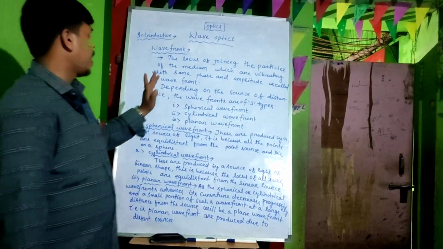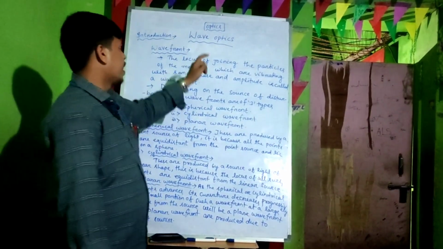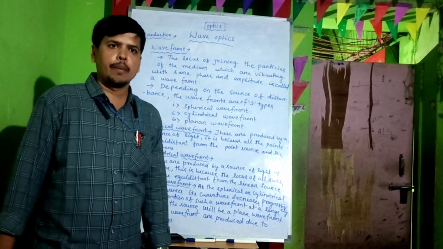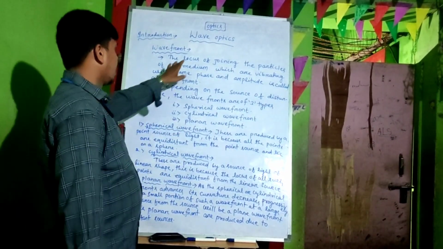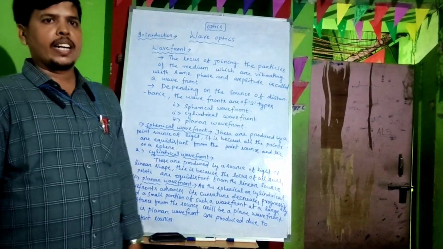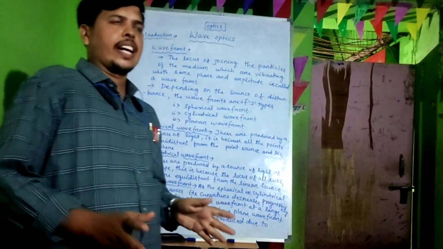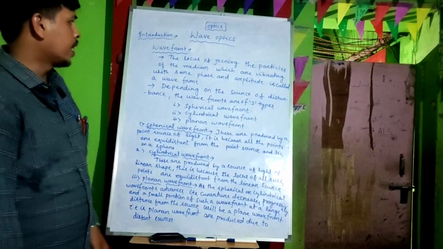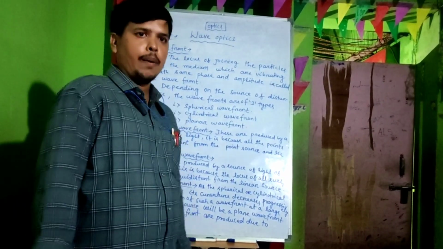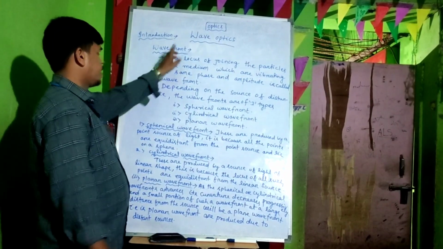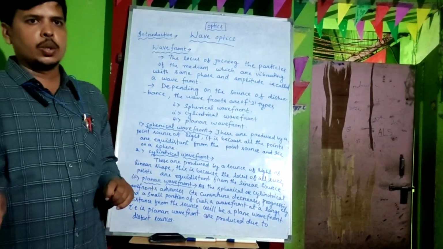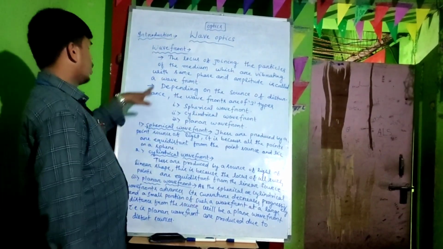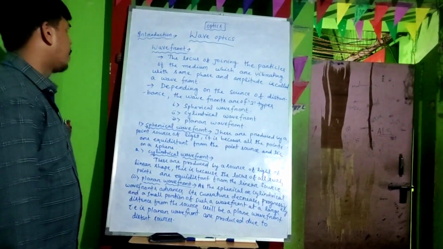Wave optics is the branch of optics. Light generally flows in a wave mode. Light is an electromagnetic wave, and all of you know that. Electromagnetic means a combination of electric and magnetic field flowing in a particular medium. That is known as an electromagnetic wave, generally known as light. So let's start wave optics.